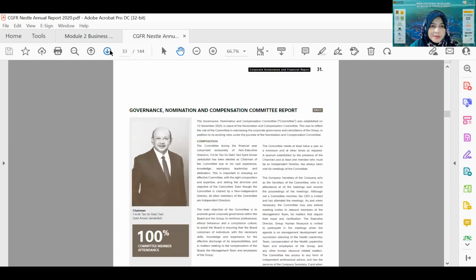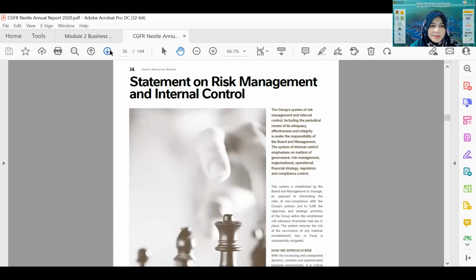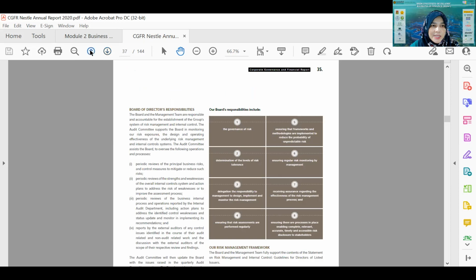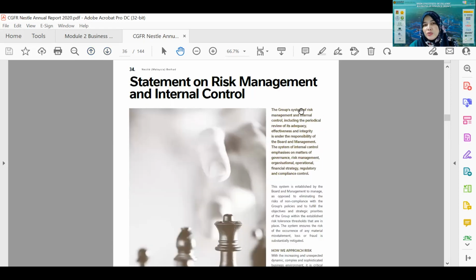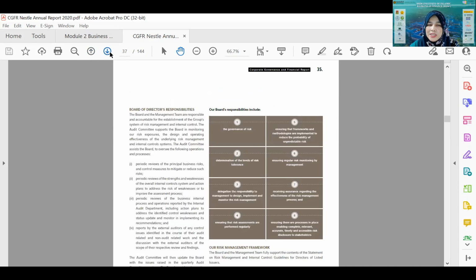Okay, all right, let me show you. This is the statement of risk management and internal control. This committee will go through the risk management of the company and all the internal controls imposed in the company, and then they will report in the annual report as well, to ensure that the company is not conducting its operations in a risky situation.